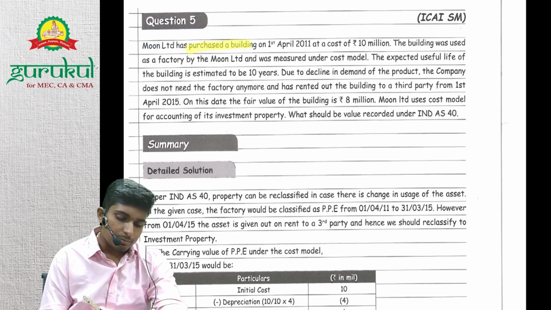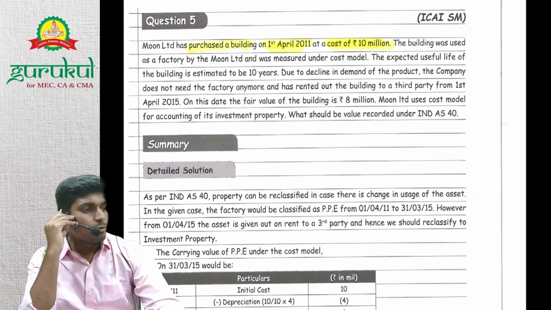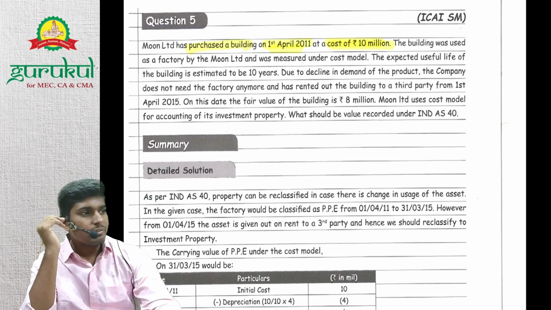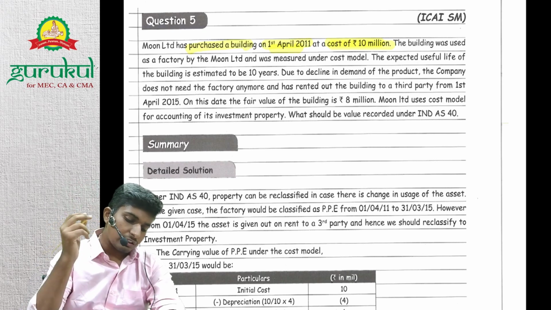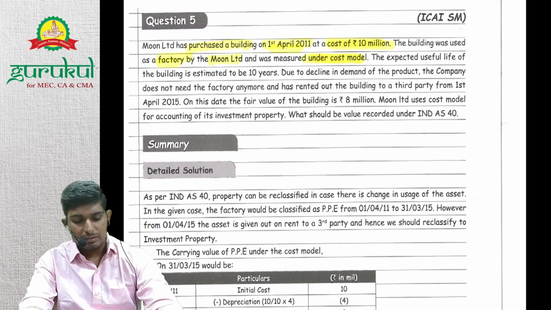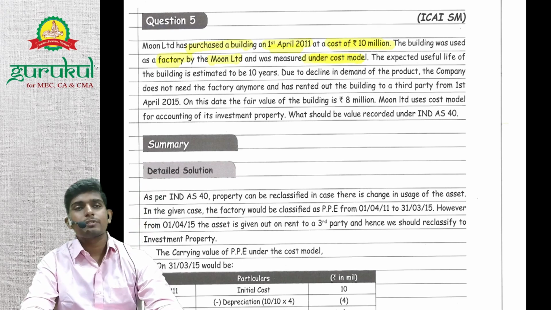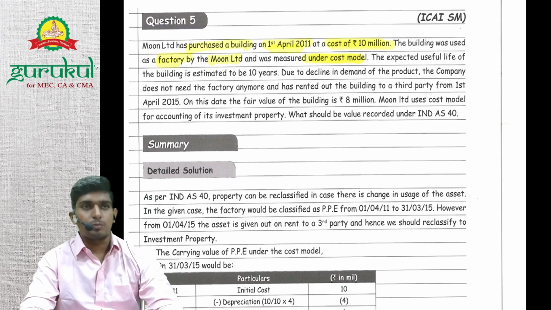Moon Limited has purchased a building on 1st April 2011 at the cost of rupees 10 million. So basically, Moon Limited has purchased one building on 1st April 2011 at a cost of 1 crore rupees, right? The building was used as a factory by Moon Limited and was measured under the cost model. So they have used the building as a factory, which is basically PP, and it's used under the cost model, right?